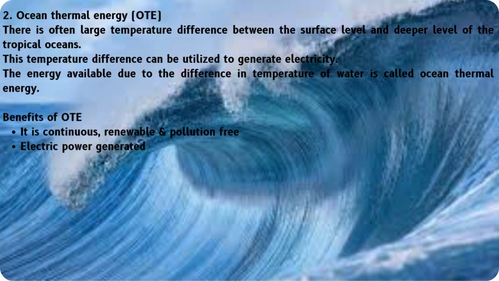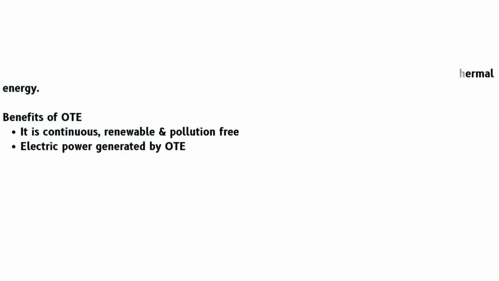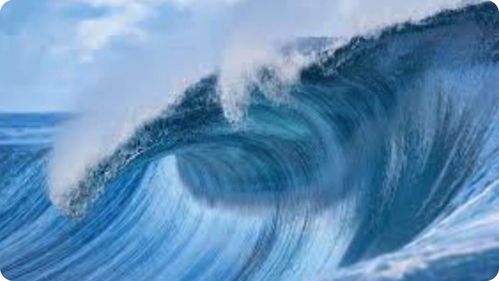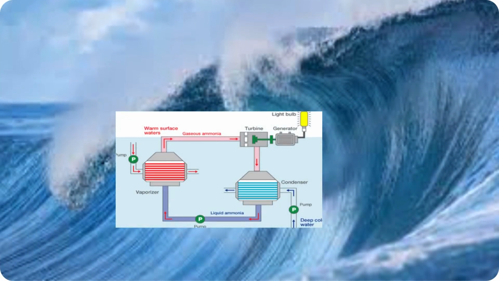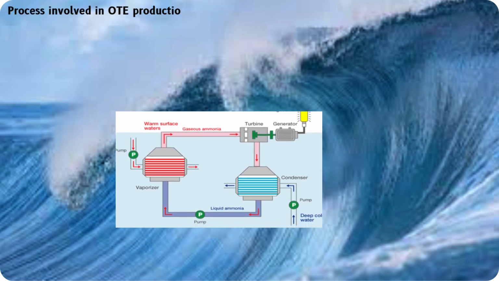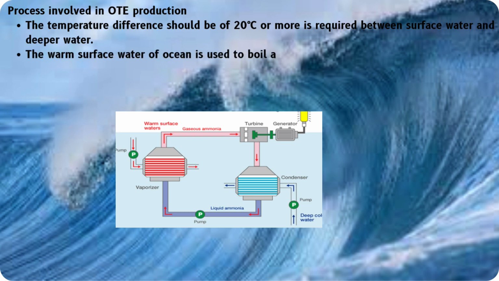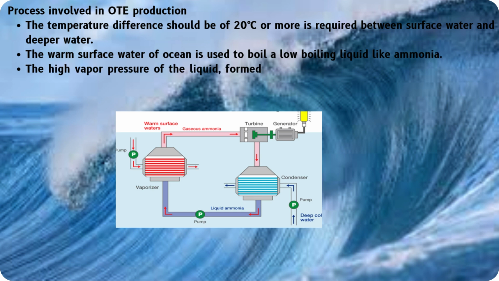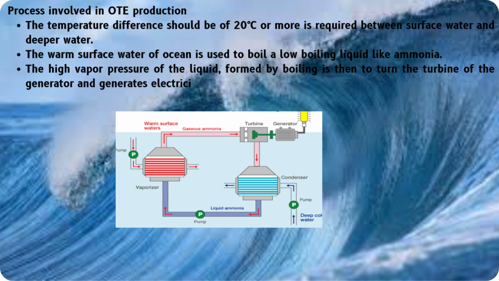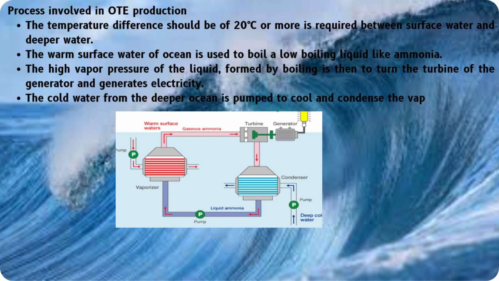Electric power generated by OTE. Process involved in OTE production. A temperature difference of 20 degrees Celsius or more is required between surface water and deeper water. The warm surface water of the ocean is used to boil a low boiling liquid like ammonia. The high vapor pressure of the liquid, formed by boiling, is then used to turn the turbine of the generator and generates electricity. The cold water from the deeper ocean is pumped to cool and condense the vapor into liquid.